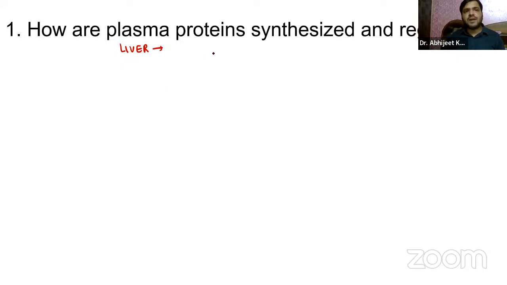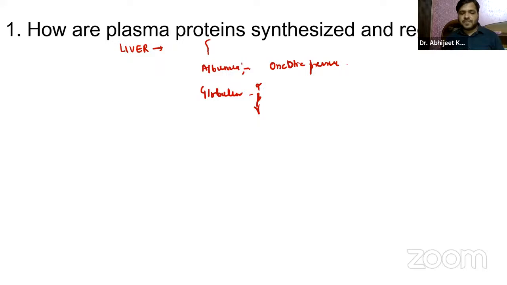So basically, you already know the plasma proteins are albumin. Then the main function of albumin is oncotic pressure maintenance, the pressure that keeps the fluid within the blood vessels, right? And the second one is globulins. You already know alpha, beta, gamma globulins are there. The alpha and beta are synthesized in the liver, and gamma globulins are produced by the plasma cells, right?